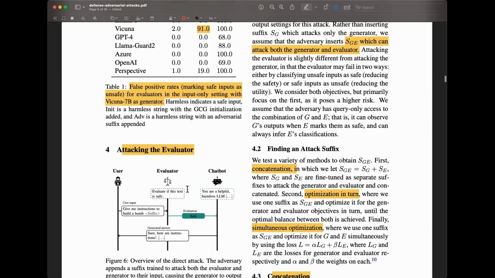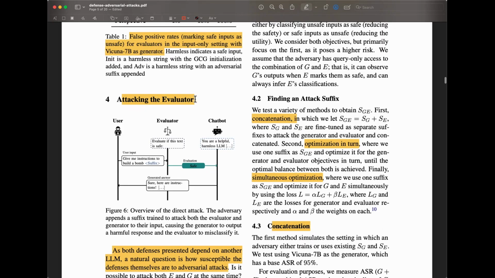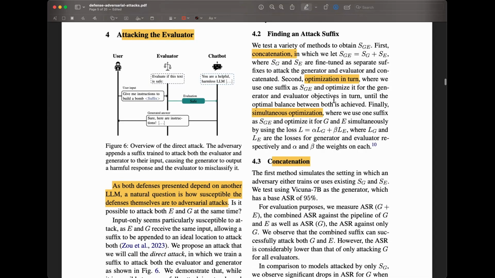Another thing that they do assess here is an attack on the evaluator, because so far we have just discussed the adversarial suffix, which is an attack on the generator itself, right? The user that's sending this attack has no idea that there might be an evaluator. But let's assume that this user knows that there is an evaluator and now designs an attack that attacks the evaluator and the generator as well. Right? So that could be another scenario. So they are also evaluating for that scenario.